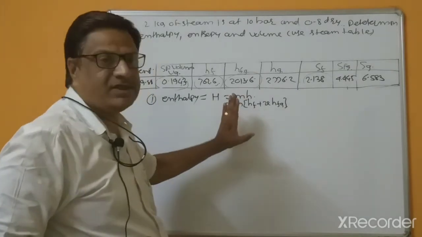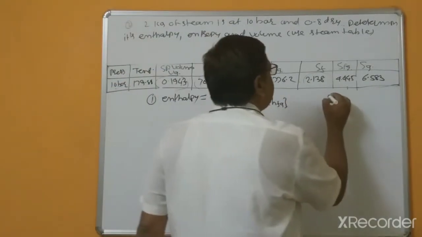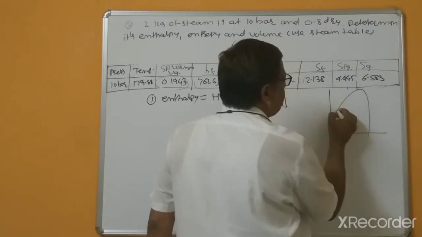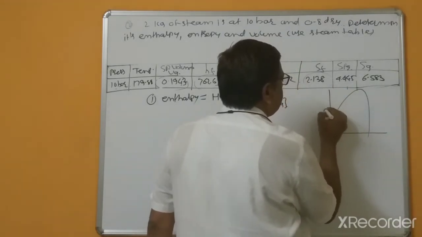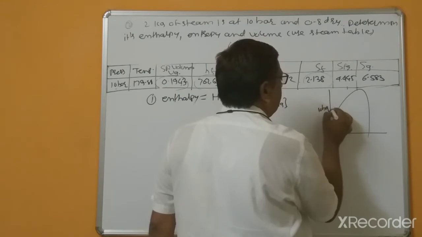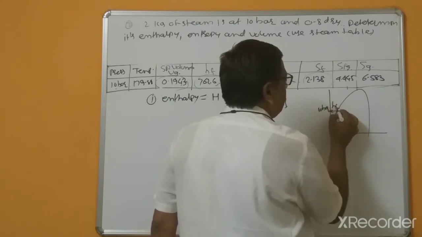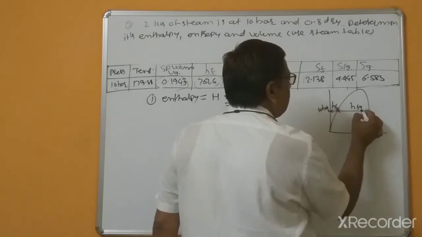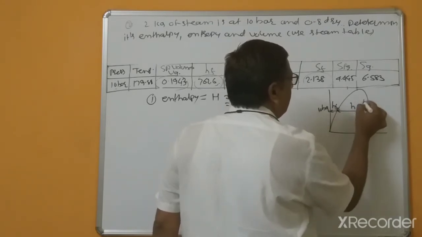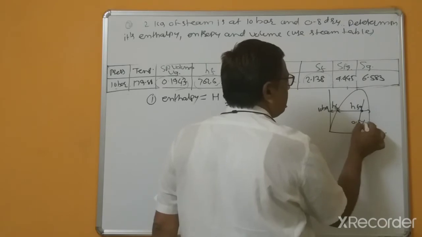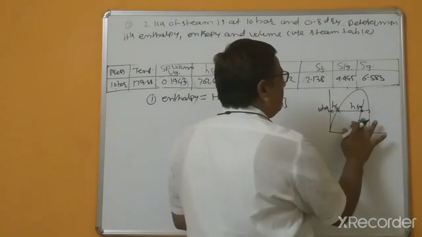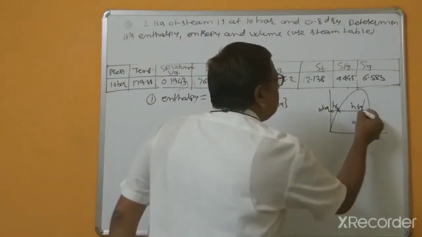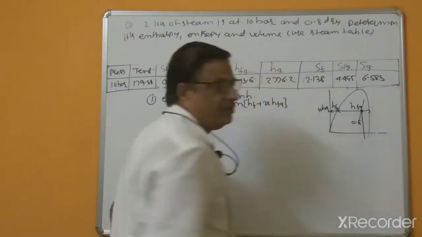Try to understand: because the dryness fraction is given, up to this 10 bar. Suppose this is 10 bar, this is HF, and this is the remaining HFG. If the dryness fraction is 0.8, this much enthalpy is to be extracted.